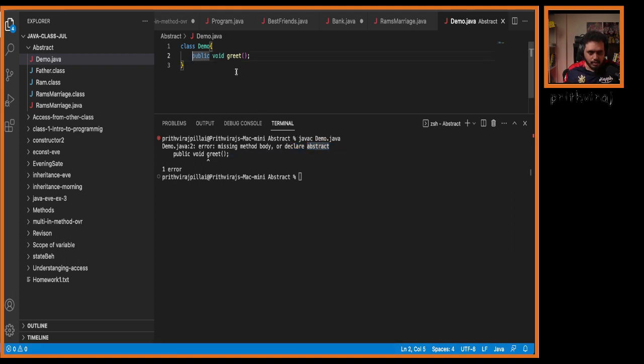So what I will do, I will write a keyword here in front of my method called abstract. And I will save it. Now, according to this error message, they told missing method body or declare abstract. I have declared the method as abstract method. Now, should I get error, or I should not get error? No error. Pakka? Done.